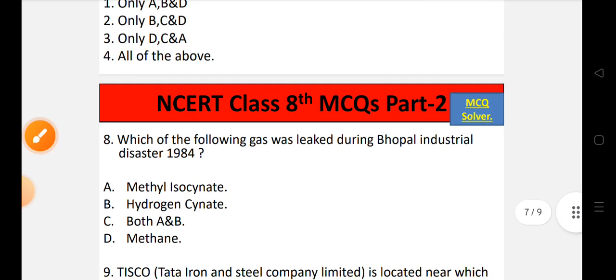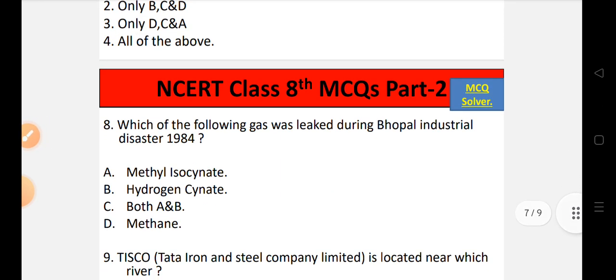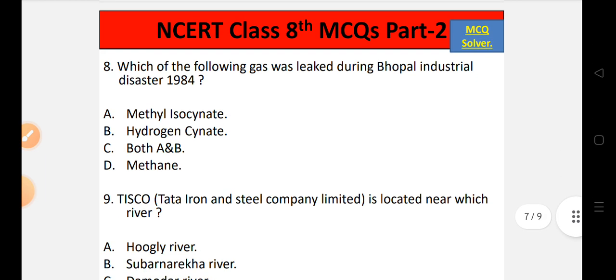Now question number 8. Which of the following gas was leaked during Bhopal industrial disaster 1984? Let's look into the options. Option A, methyl isocyanate, option B, hydrogen cyanide, option C, both A and B, or option D, methane.